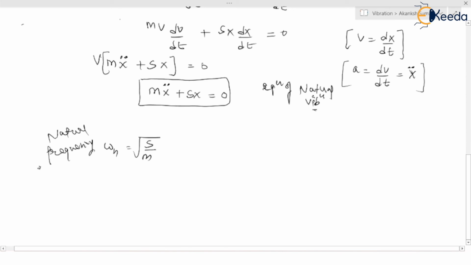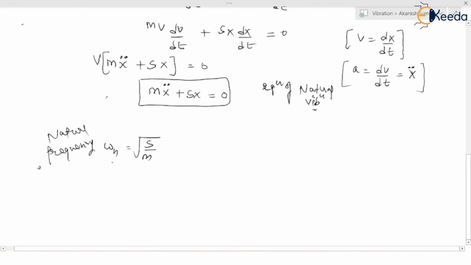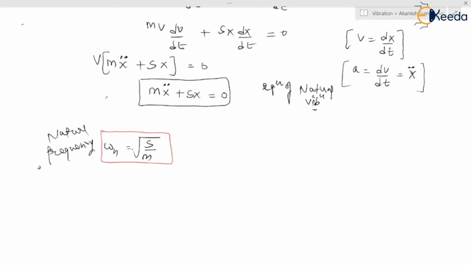So our intention was to find the natural frequency of the system, and we have applied the energy method to find it. When we solve the questions, I will let you know how to find the natural frequency by different methods.